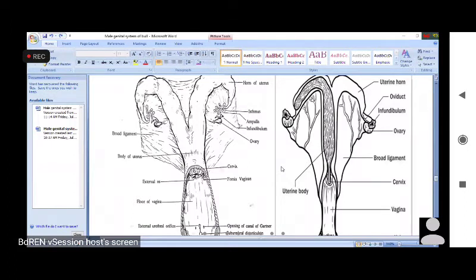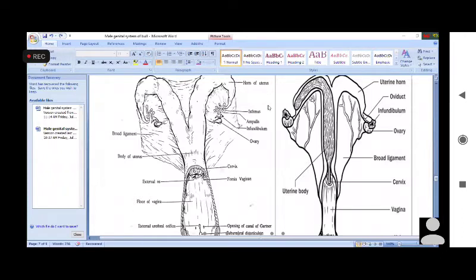No, actually, I am telling you that the fallopian tube, this is the ovary, this is the fallopian tube. From the ovary, the ovum is produced, and this ovum is received by the infundibulum, and carried through the ampulla and isthmus, and then it goes to the uterine horn.